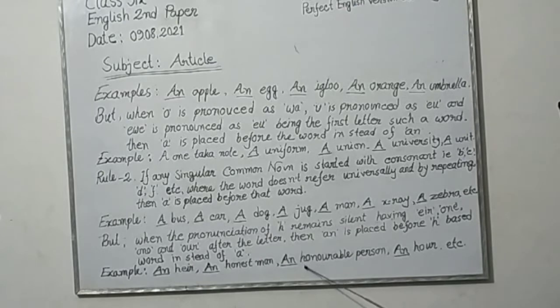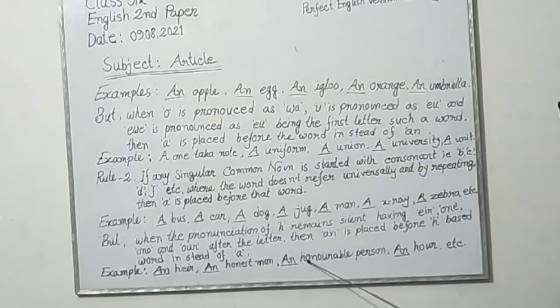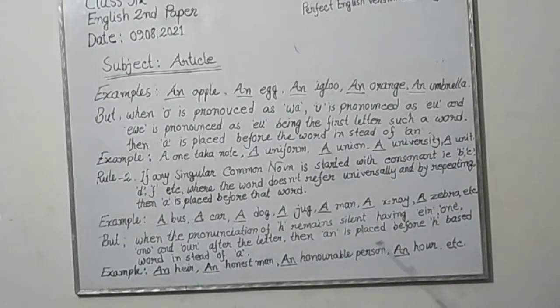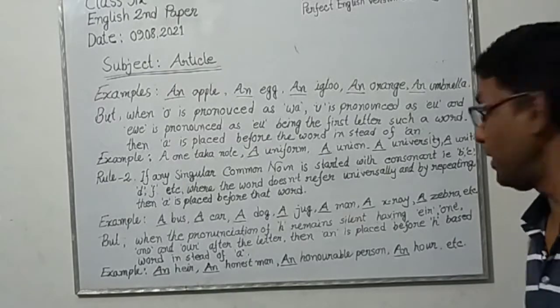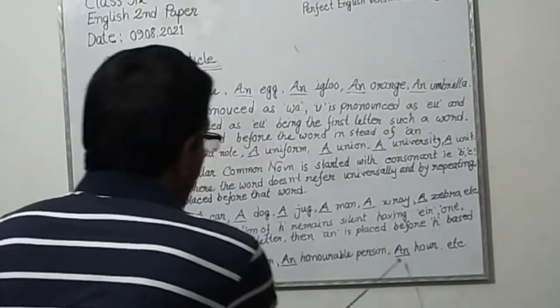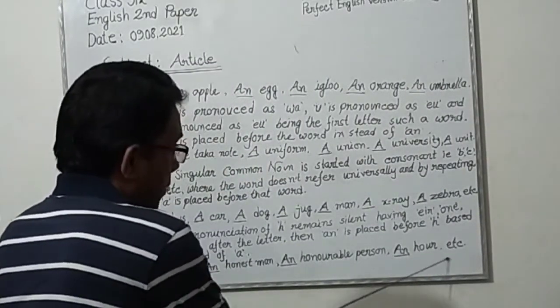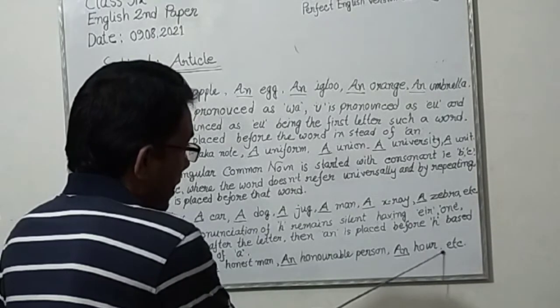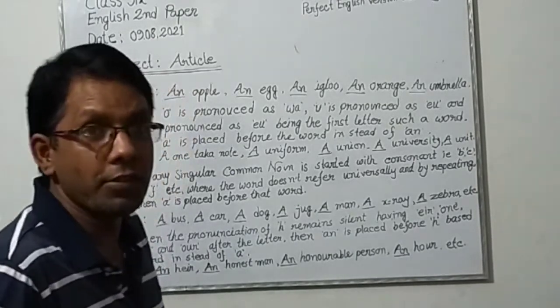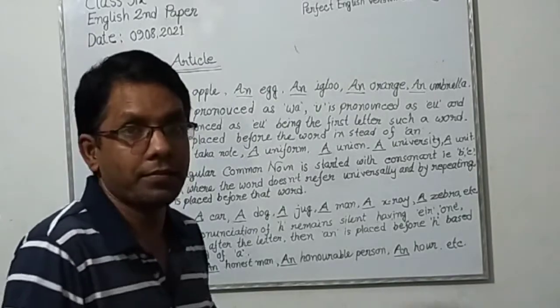Here notice ONO is after H, so H will be silent here. And an hour. Also notice here OUR after H, so H will be silent here. Okay.